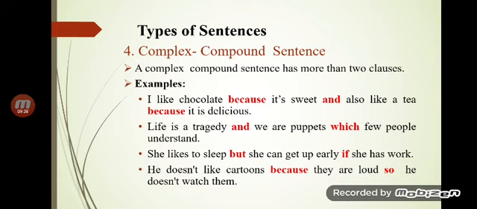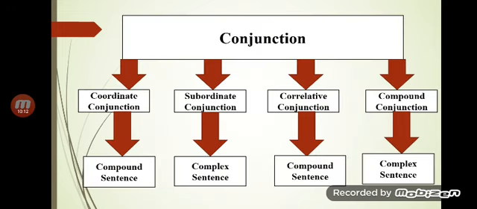He doesn't like cartoons because they are loud. He doesn't like cartoons is an independent clause. Because they are loud is a subordinate clause introduced by the subordinate conjunction. So that is again a coordinate conjunction. So he doesn't wash them. Okay, so that was for the complex compound sentence. It is a combination having more than two clauses, but these three clauses could be two independent and one dependent. So here it has become very clear how we form our sentences.